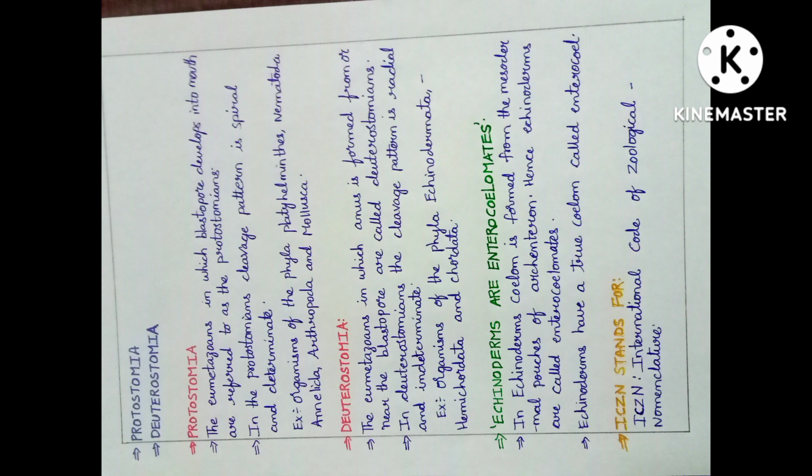Example, organisms of the phyla Platyhelminthes. A Platyhelminthes means a phylum of worms having bilateral symmetry and a soft, usually flattened body comprising the flatworms. Nematoda. Nematoda means it is a large phylum of worms with slender cylindrical bodies. Next is Annelida, a large phylum that comprises the segmented forms which include earthworms in Annelida.